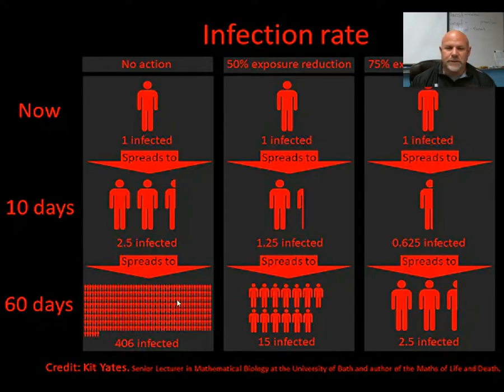If about half the people wear masks, which is relative to what we see, I think, in Branch County a lot of the time, you get a little slower spread of the virus. And if you have lots of people wearing masks, 75 to 80% of the population, the virus spreads much slower still.